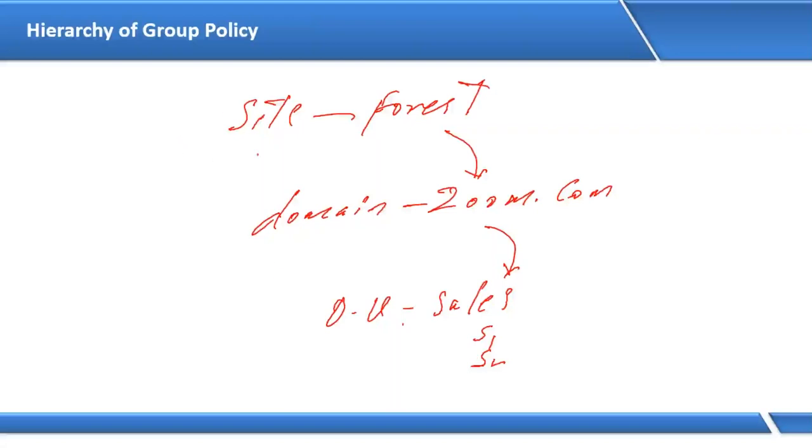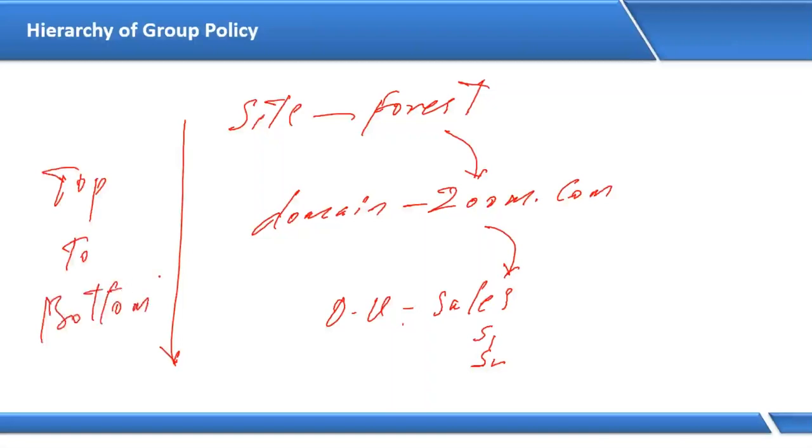So the site level is the top policy, and the policy affects from top to bottom. Whenever you're writing the MCSE exam or going for an interview, it asks what is the hierarchy of group policy and how it is affecting. So site affects domain, site and domain affect OU, and site, domain and OU policy affect users S1 and S2.